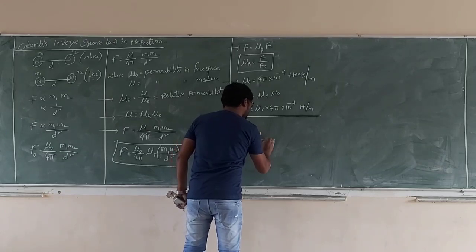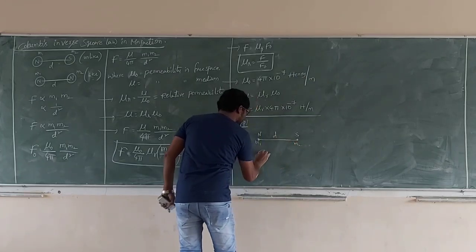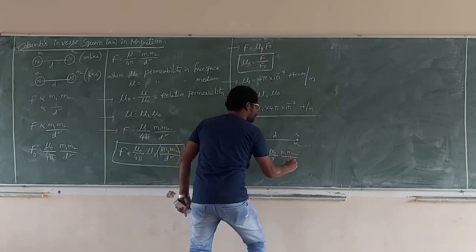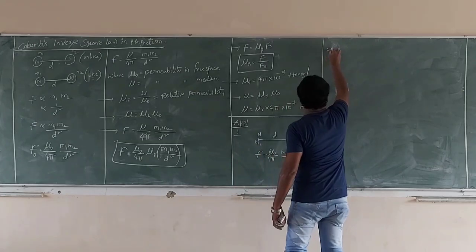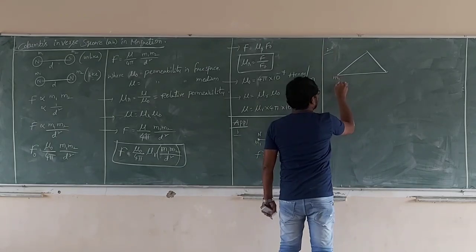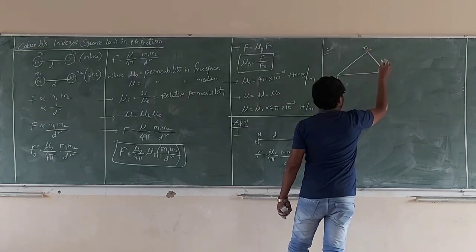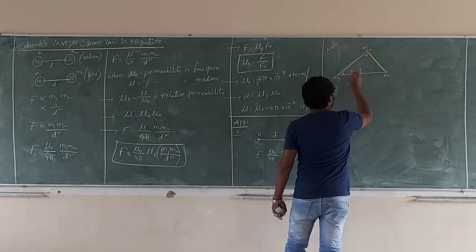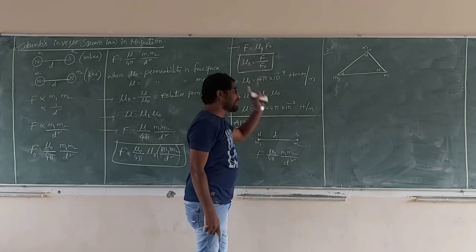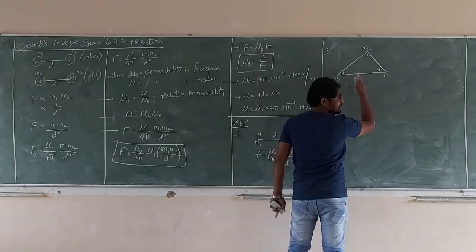Poles, north pole and south pole of strengths M1 and M2 separated by distance d. F is equal to mu naught by 4 pi M1 M2 by d square. Okay, done. Now we go for a triangle of the same pole strengths, north pole, north pole, north pole, each of strength M. What is the resultant magnetic force on any corner due to the other two corners?